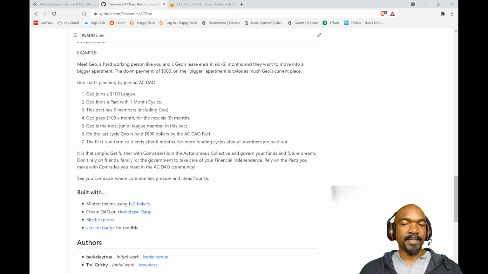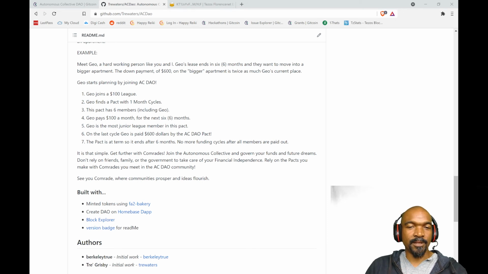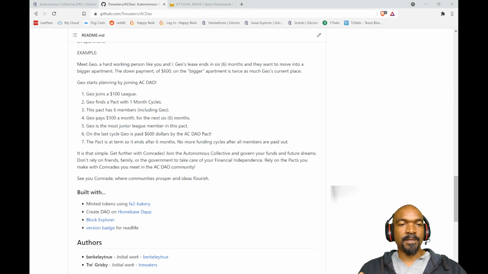The pact ends at 6 months, so Geo's not obligated to pay anymore. Yay, it's that simple. $600, 6 months with a little bit of planning and only using the funds that you had initially. So this is meant to be more of a white paper.